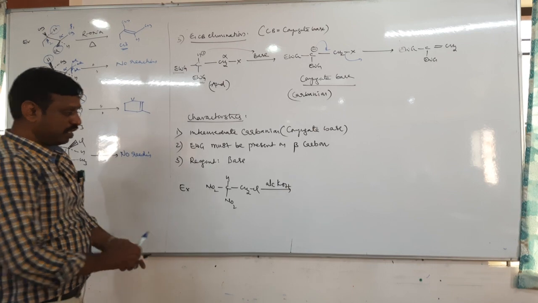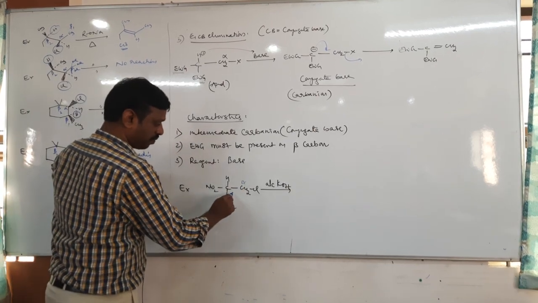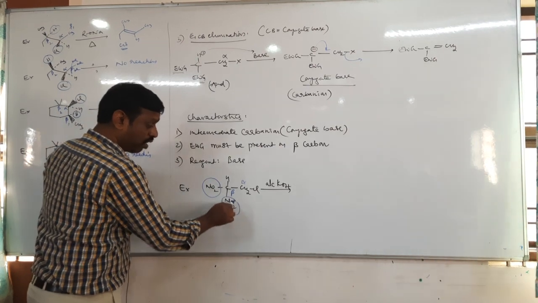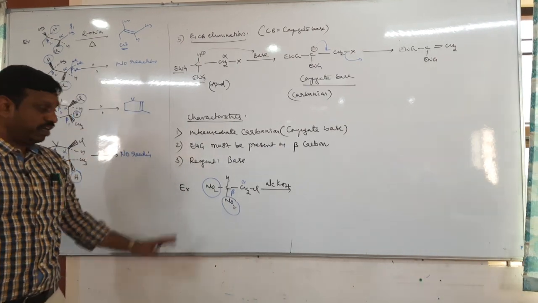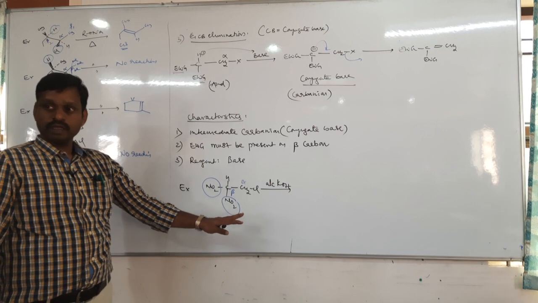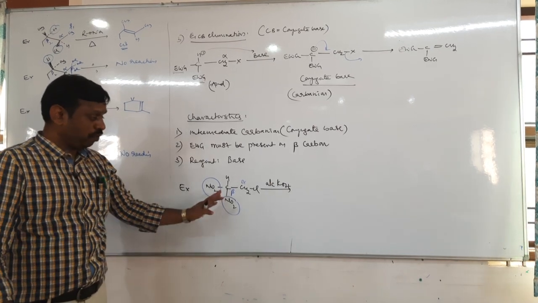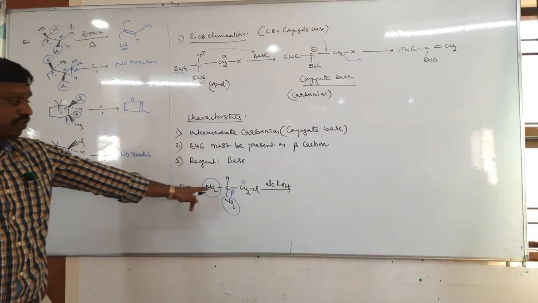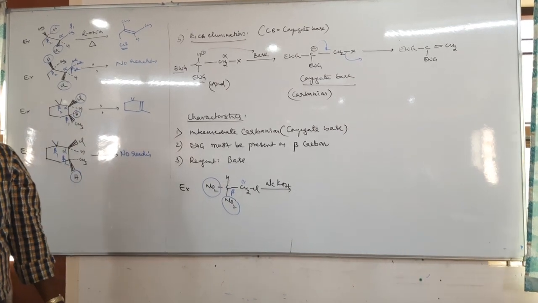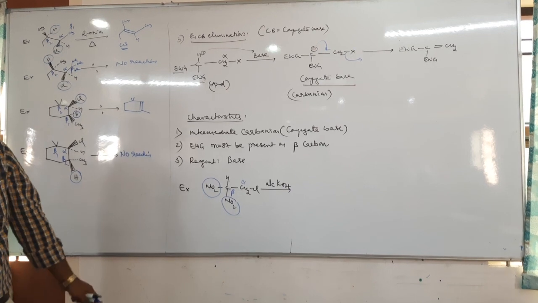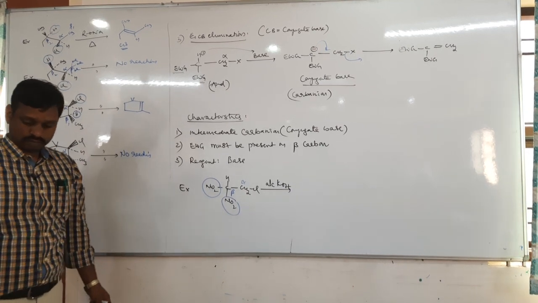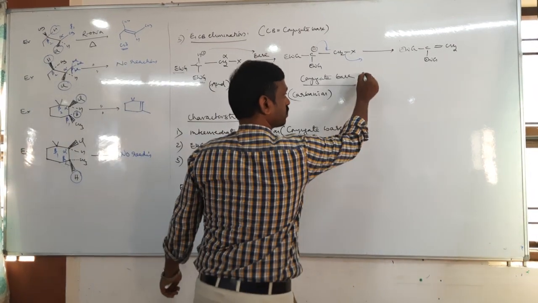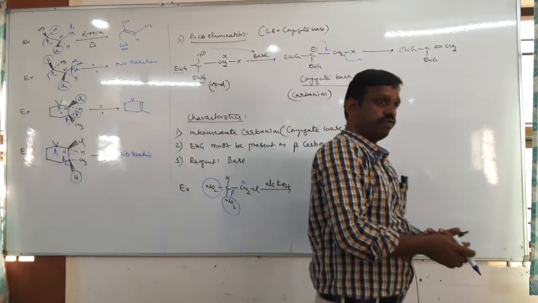For E1CB, you need to see alpha, beta. On the beta carbon, at least one electron withdrawing group should be there. If two are there, well and good. At least one must be there, otherwise E1CB is not possible. Now this, E1CB is possible.